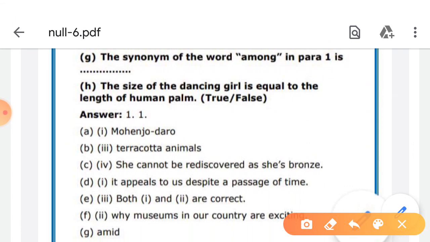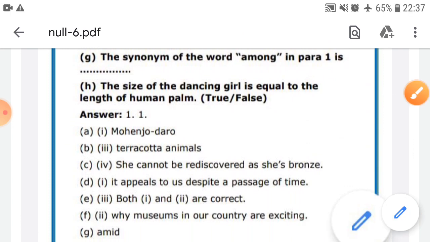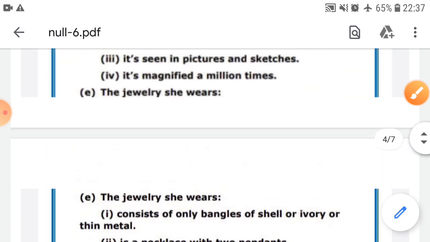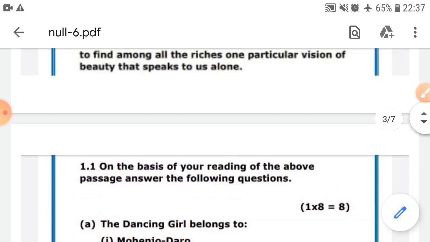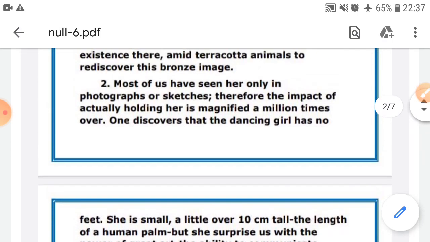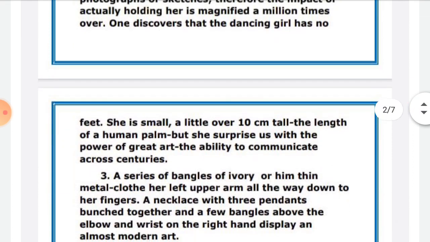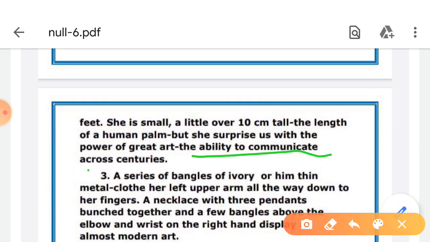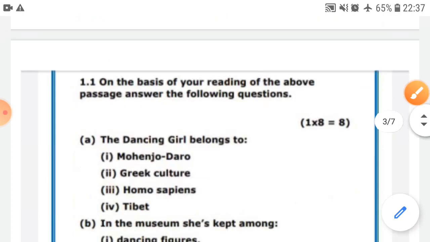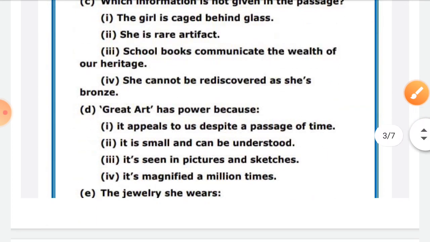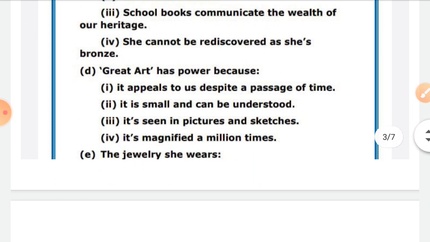See, it appeals to us despite a passage of time. So what do we read here? Ability to communicate across centuries. Centuries means time. So the options were: it appeals to us despite a passage of time; it is small and can be understood; it is seen in pictures and sketches; it is magnified 1,000,000 times. So the line was centuries.